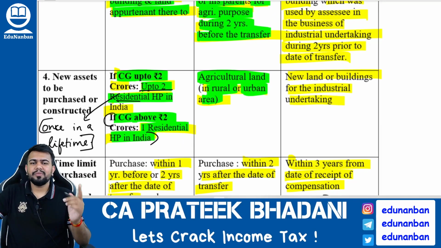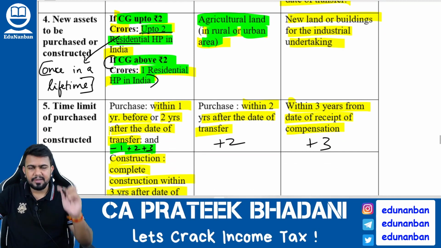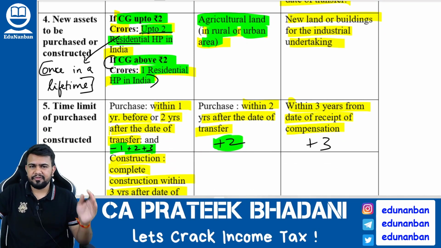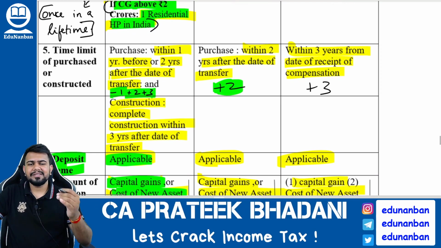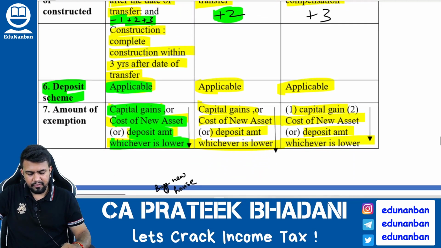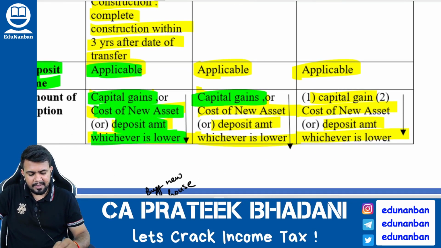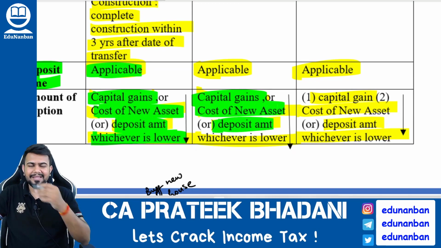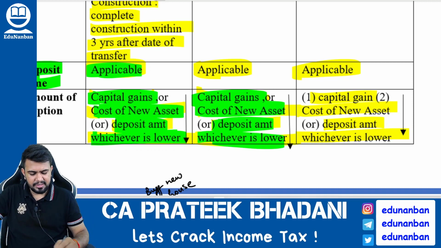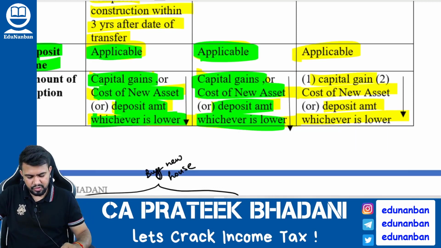What is the time limit to buy the new agricultural land? Answer is 2 years. Within 2 years from the date of transfer, the new agricultural land can be purchased. If the new agricultural land is purchased, then what will be the capital gain exemption? The exemption will be the capital gain amount or cost of new asset or amount deposited in the capital gain account scheme, whichever is lower.